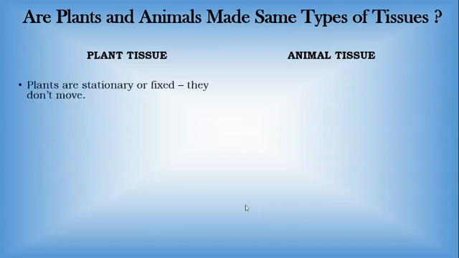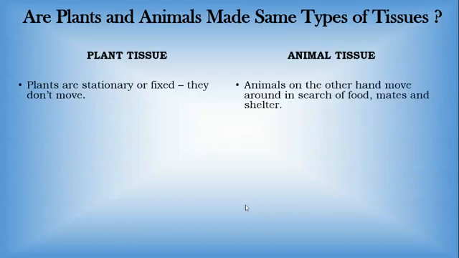In plant tissue, plants are stationary or fixed. They don't move from one place to another place. Suppose the plants had muscle tissue, then what would happen? The plants would also start to move like us. So plants don't have the tissues which perform the function of movement.